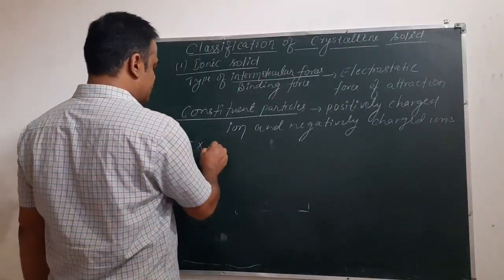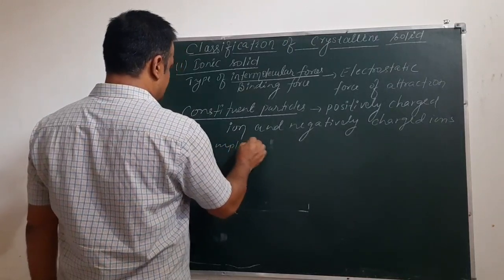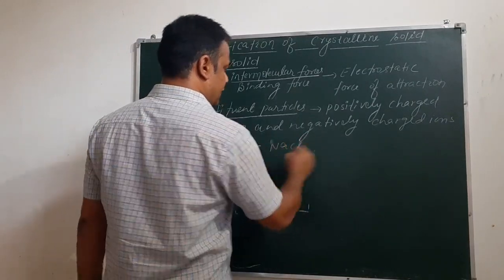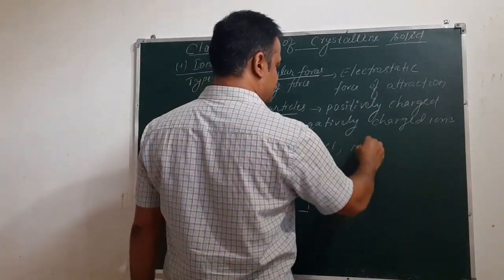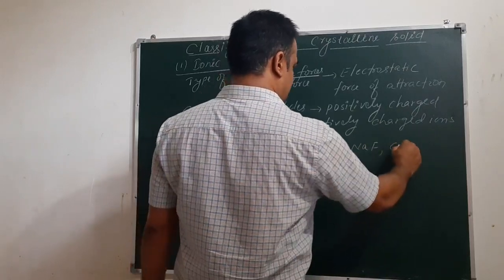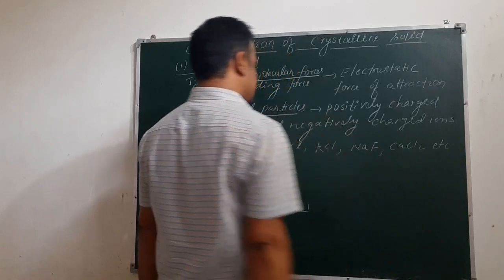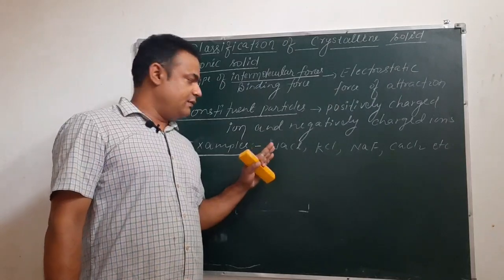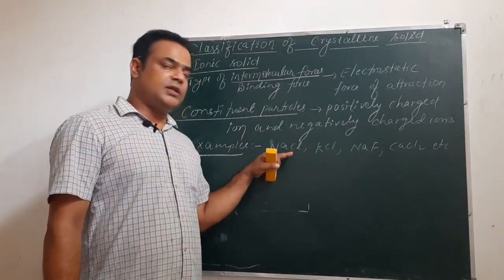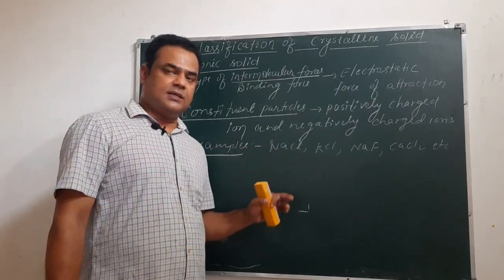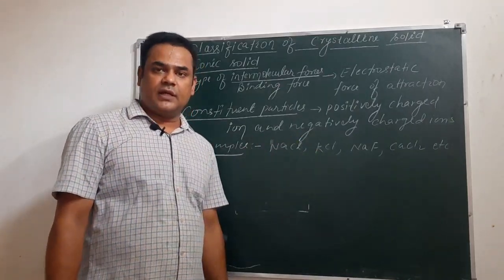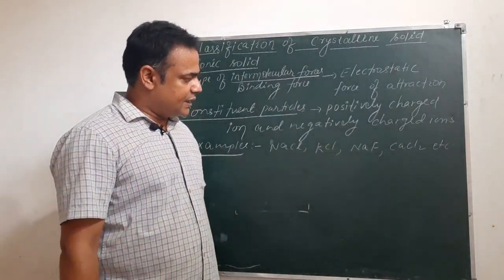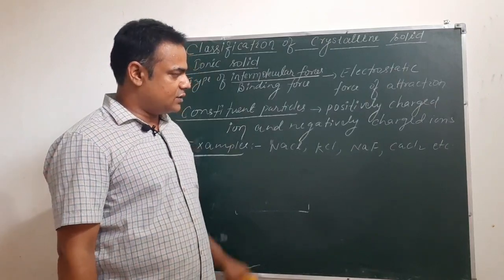Examples of such ionic solids are NaCl, KCl, NaF (sodium fluoride), calcium chloride, etc. In NaCl there is electrostatic force of attraction between Na+ and Cl-. In case of KCl, there is electrostatic force of attraction between the positively charged potassium ion and the chloride ion. Similarly, there is an attractive force between sodium ion and fluoride ion. So these are the examples.